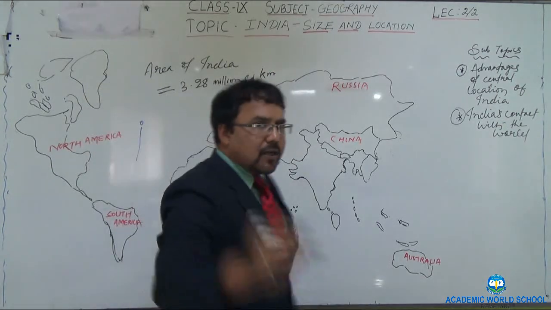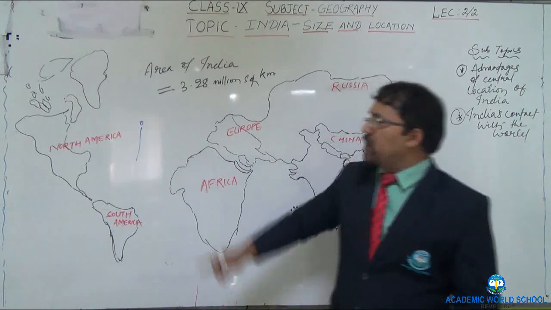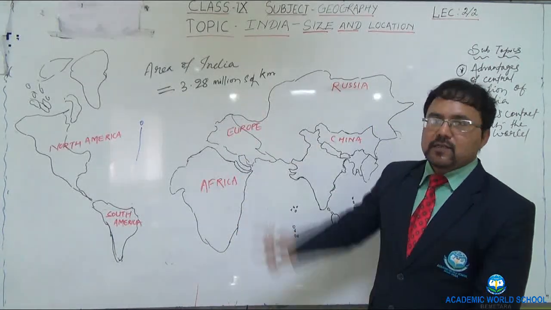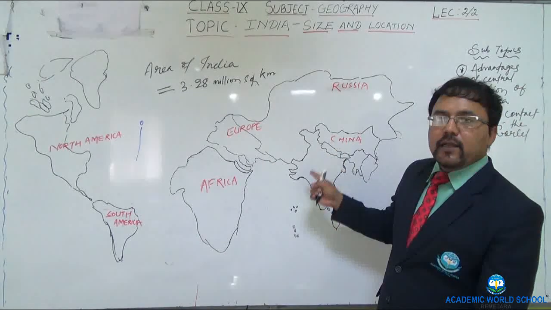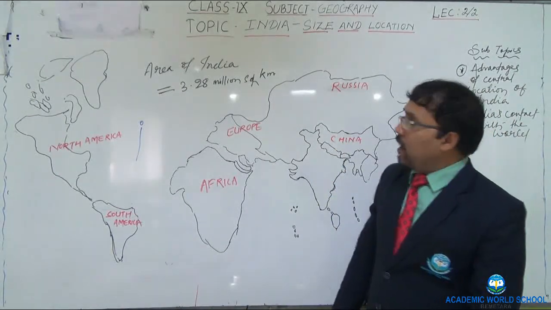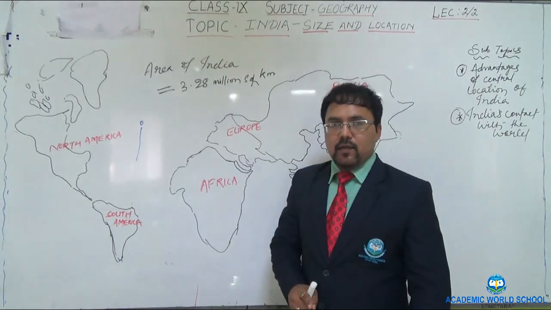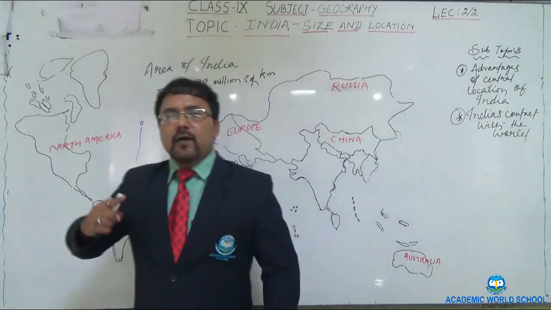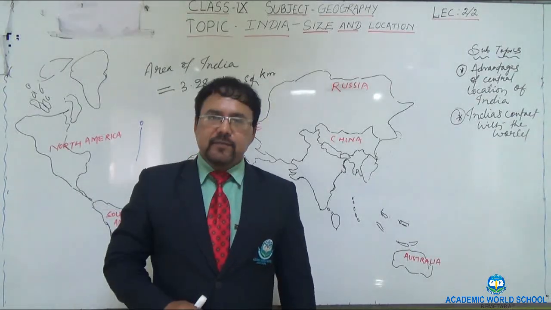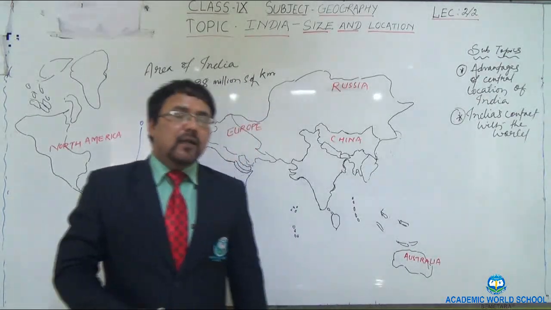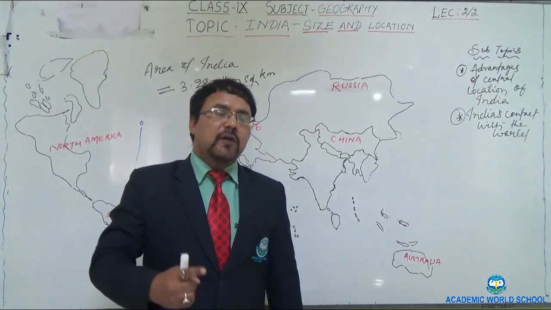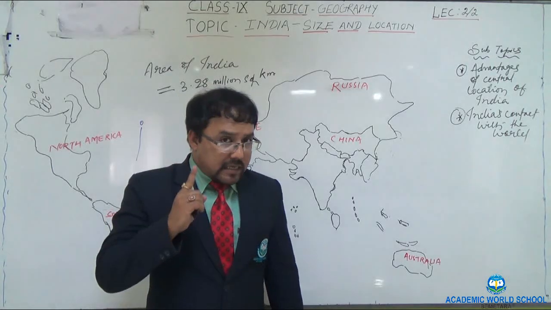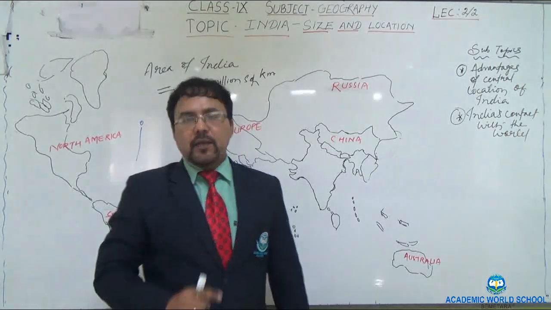So whenever you are asked about the area of India, you have to mention this figure, 3.28 million square kilometer. This is the overall area of India. Okay, and India occupies 2.4% of the total land area of the world. Once again I am repeating, India occupies 2.4% of the total land area of the world. This is also a significant point and it must be noted by you.